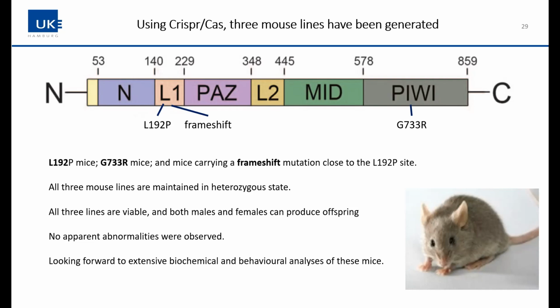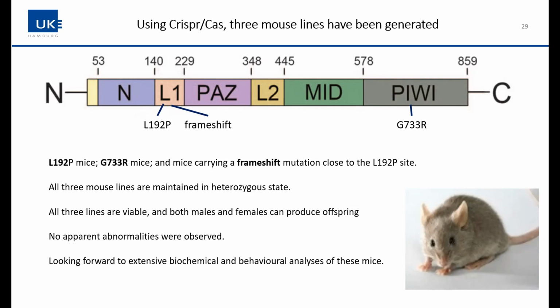We try to maintain this in the same genetic way as is found in patients. So it's heterozygous. There's always a correct wild type, correct normal. And we find that all these lines are viable, which means they live, which is true for your children also. Also, which is important for us experimentally, they can produce offspring.